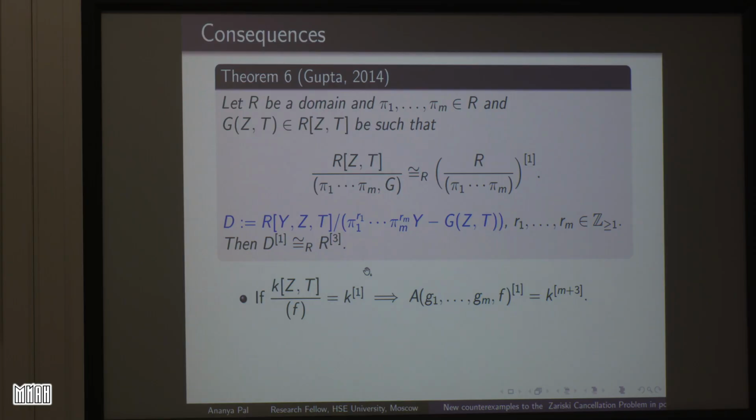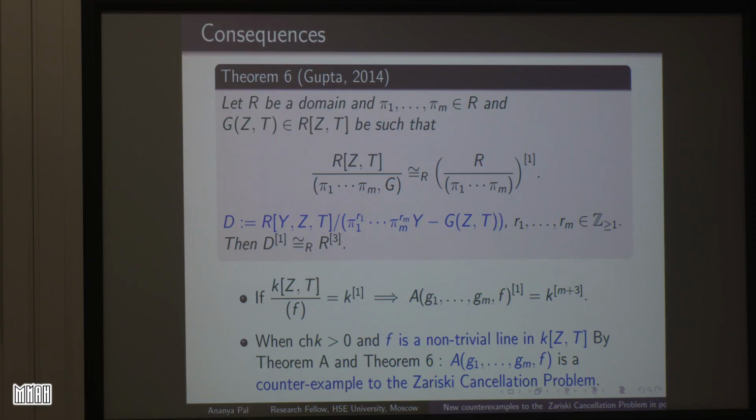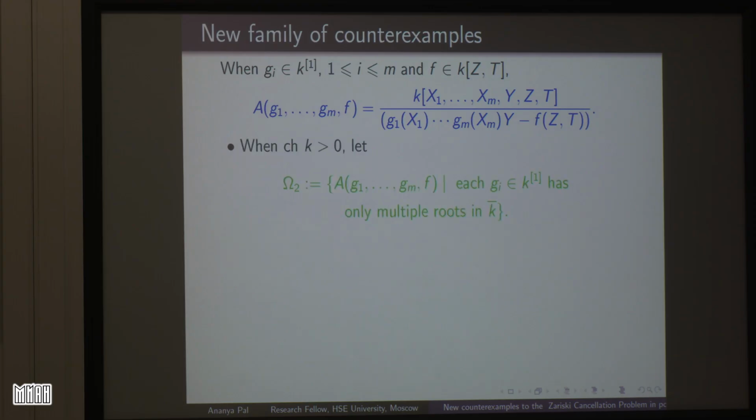And from this theorem, we can conclude that if F is a line, then this is a stably polynomial ring. So combining the previous one and now, when the characteristic of the field is greater than 0, F is a non-trivial line in K[Z,T], then by theorem 1 and theorem 6, we get that this A with GI and F, with the condition that F is a non-trivial line and GI has at least one multiple root, is a counterexample to the Zariski cancellation problem. So these are the new examples, and we will prove that they are non-isomorphic to the previous ones. So again recall this symbol.